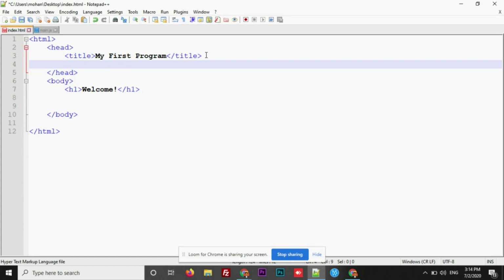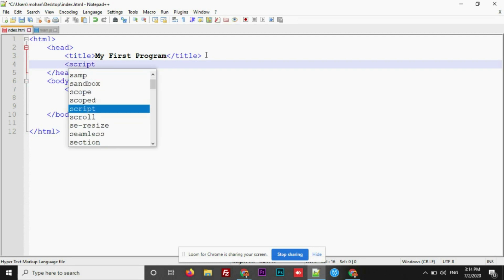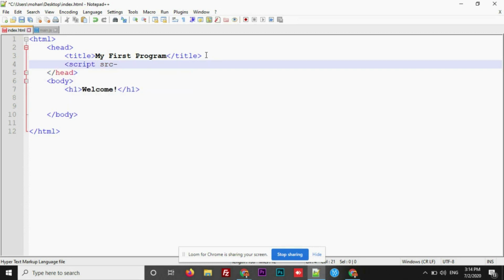Let's integrate this main.js in head section. Type script src. src indicates source. As we are going to integrate the other file inside this file, you are supposed to give the path of the JS file that you're going to integrate here. Close this and close the script tag.